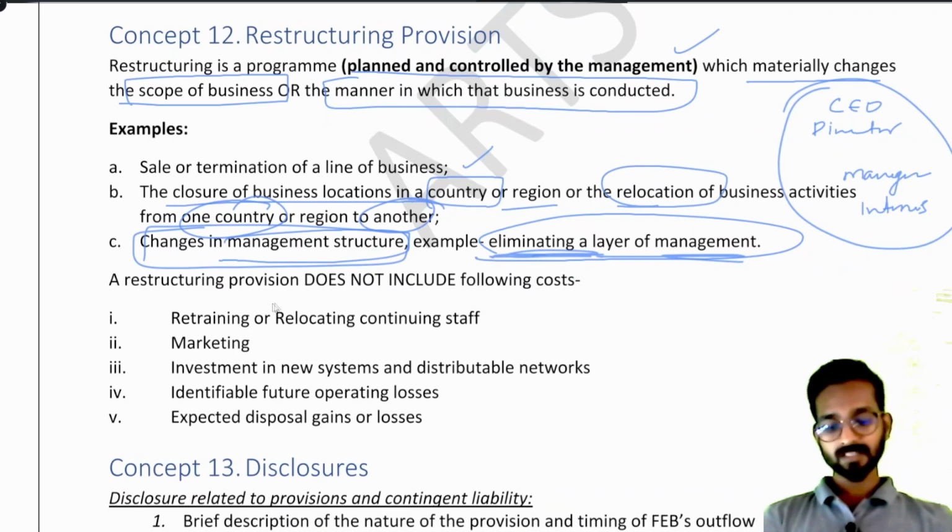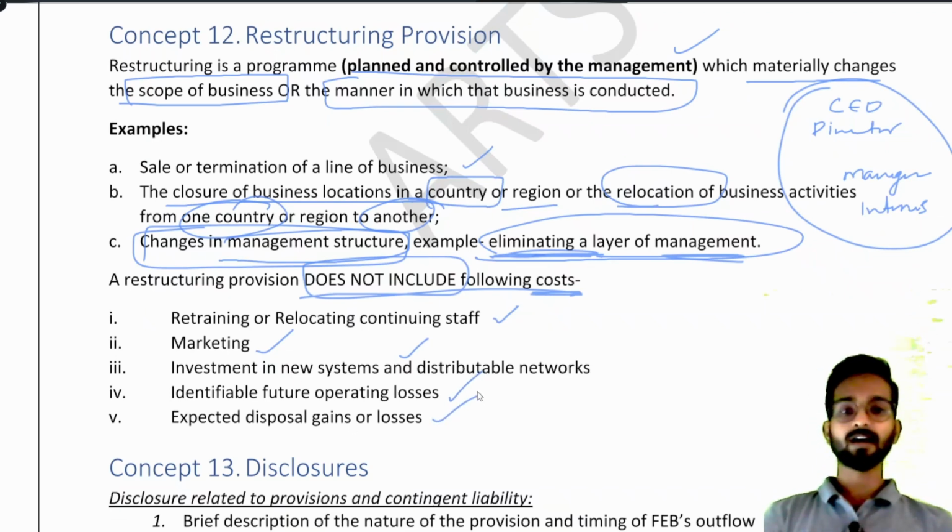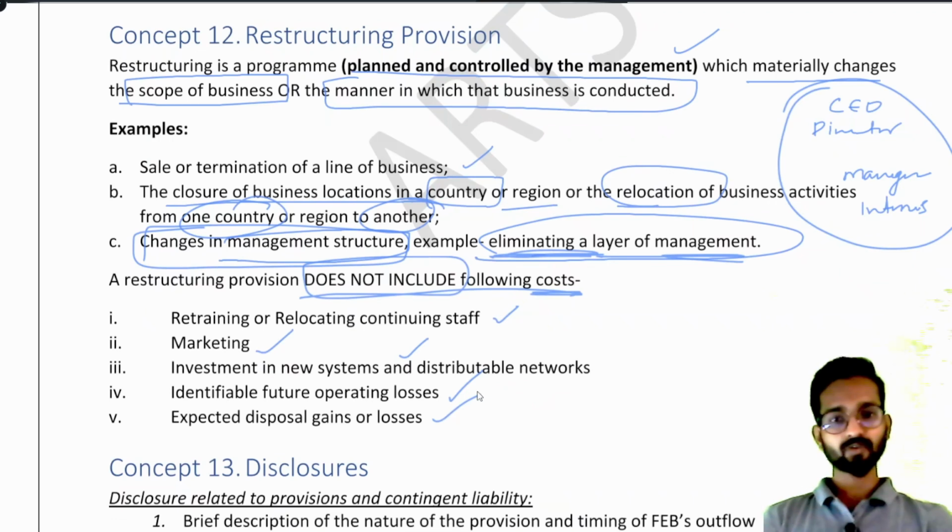See, a restructuring provision does not include the following costs. Which costs? Relocating the staff, marketing expense, investment in new systems, identifiable future losses, expected disposal gains. These are defined by Accounting Standard 29. This list, we cannot prepare as we wish. Accounting Standard 29 has declared this list.